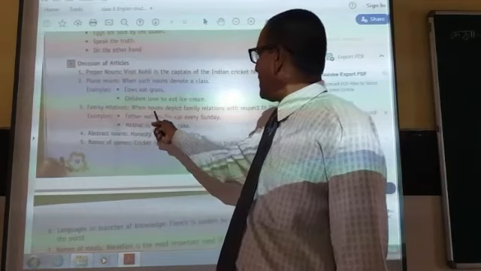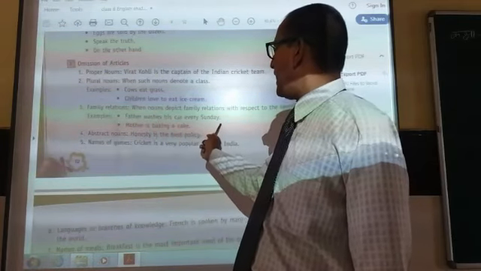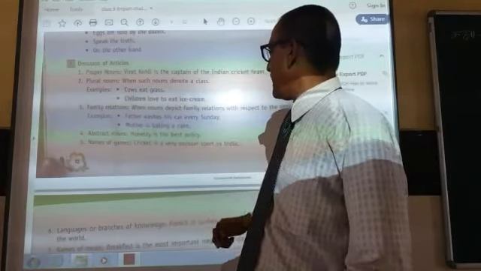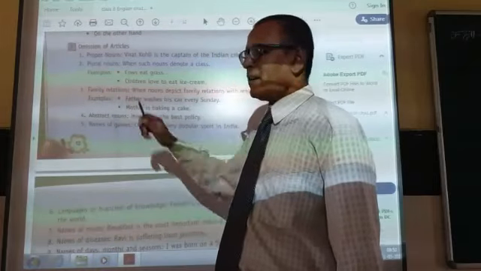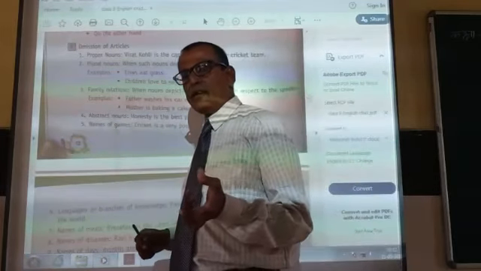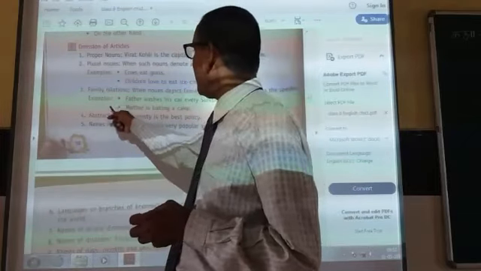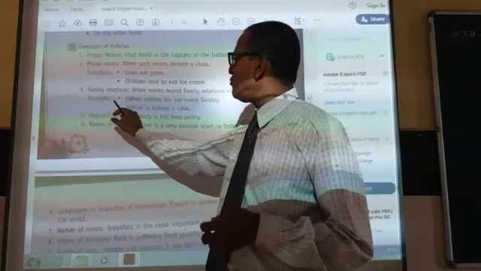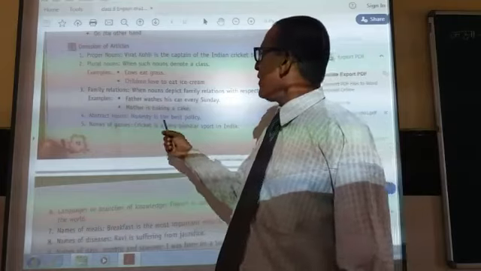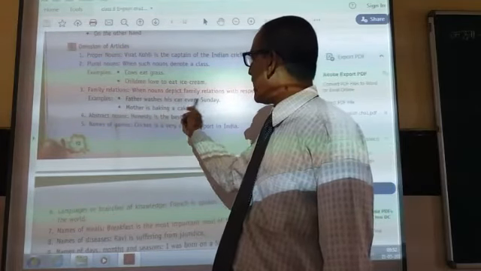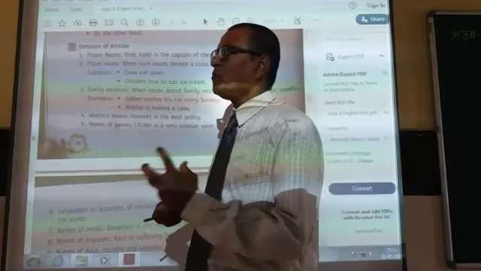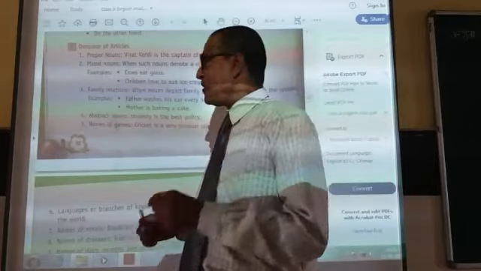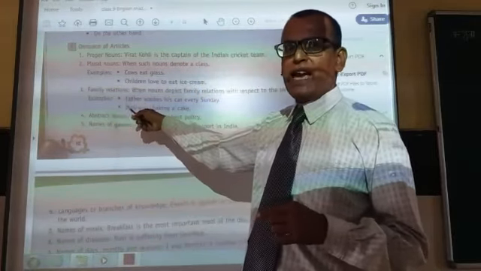With family relations: father washes his car every day, not the father. The use of the is not proper here. Mother is baking a cake, so no article is required. But suppose a fill in the blanks asks us to fill with suitable determiners. Here we can say my father washes his car, my mother is baking a cake. So we can use possessive words before that as part of determiners, but there is no use of a and the.